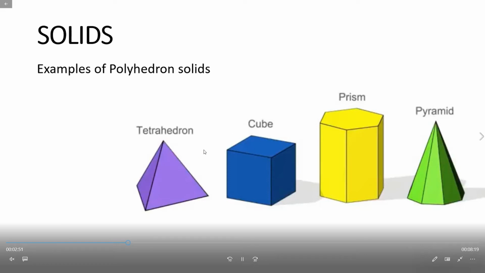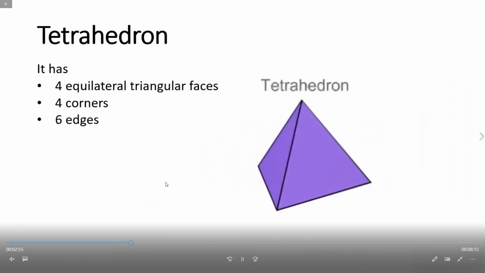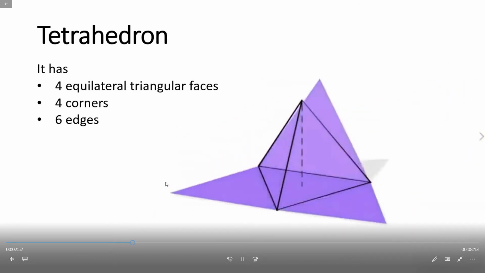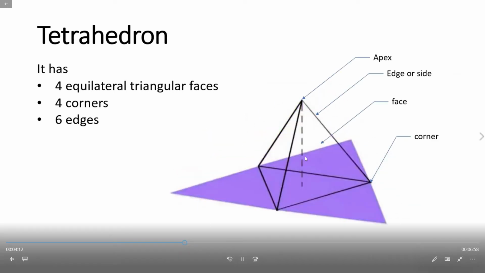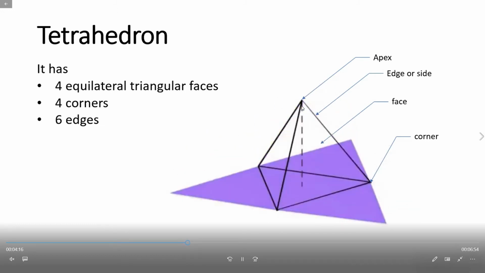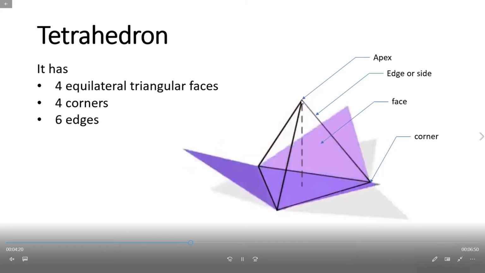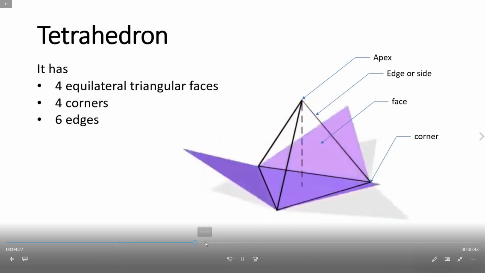Polyhedra are further classified into three types: regular polyhedra, prisms and pyramids. And next, here the ends are joined top to bottom; this is called an edge or side, this top point is called the apex, this is the face, and this is the corner.